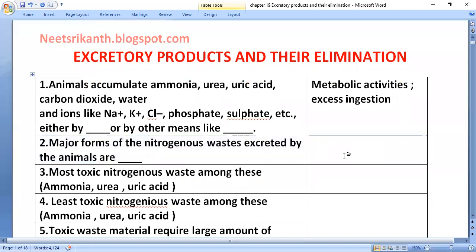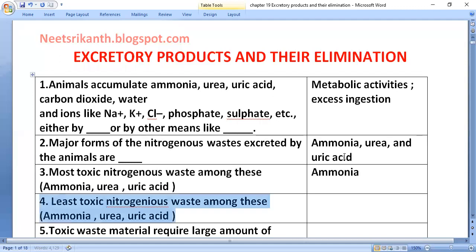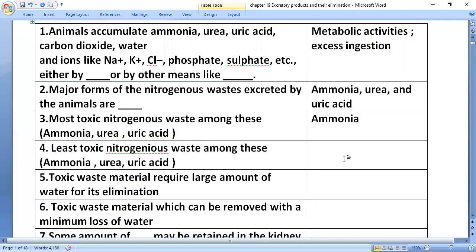Major forms of the nitrogenous wastes excreted by the animals are ammonia, urea, and uric acid. The most toxic nitrogenous waste among these is ammonia. The least toxic waste will be uric acid. Toxic waste material requires a large amount of water for its elimination. Ammonia is highly toxic, that's why it requires more water. The toxic waste material which can be removed with a minimum loss of water is uric acid.